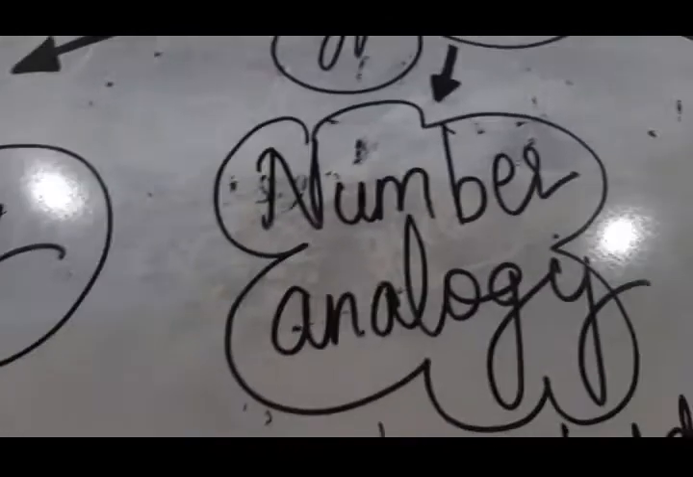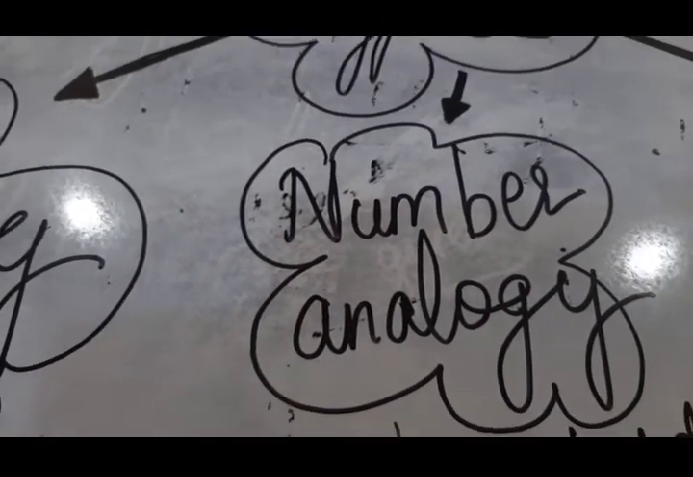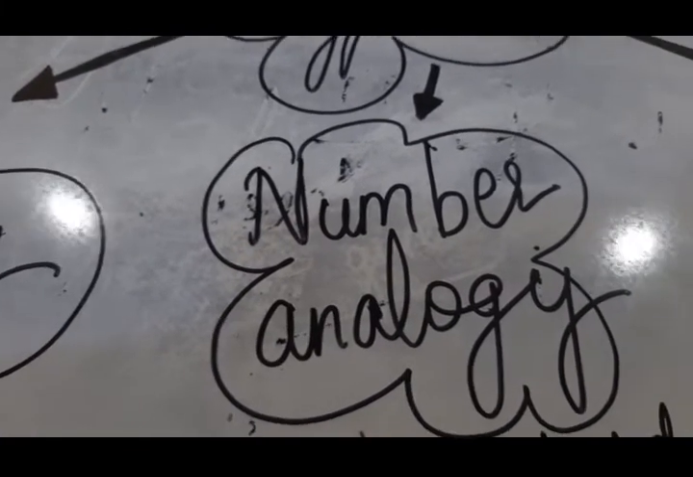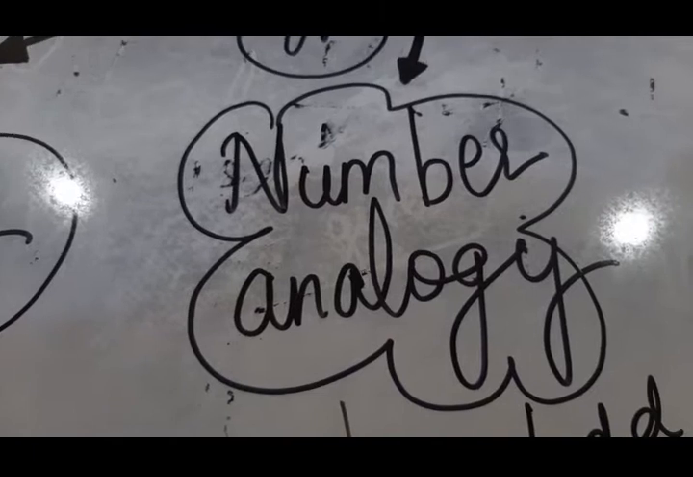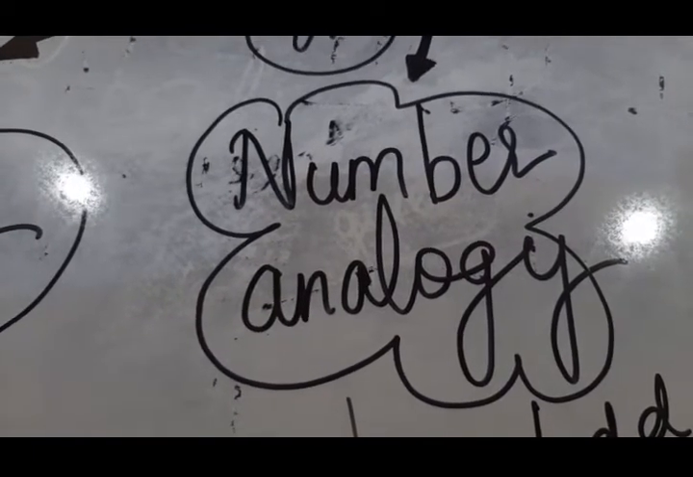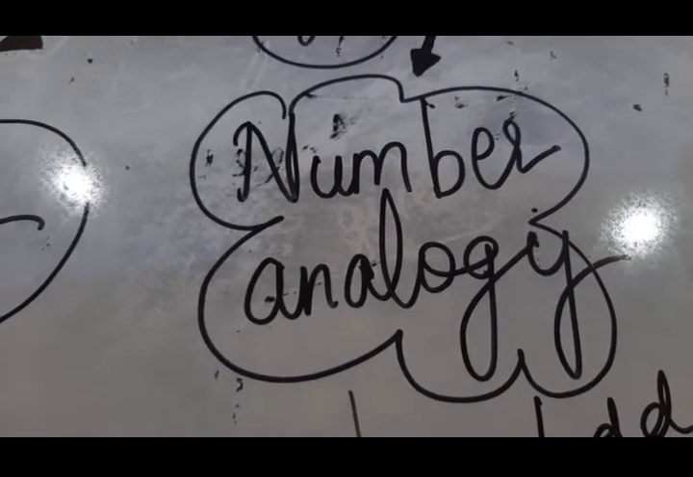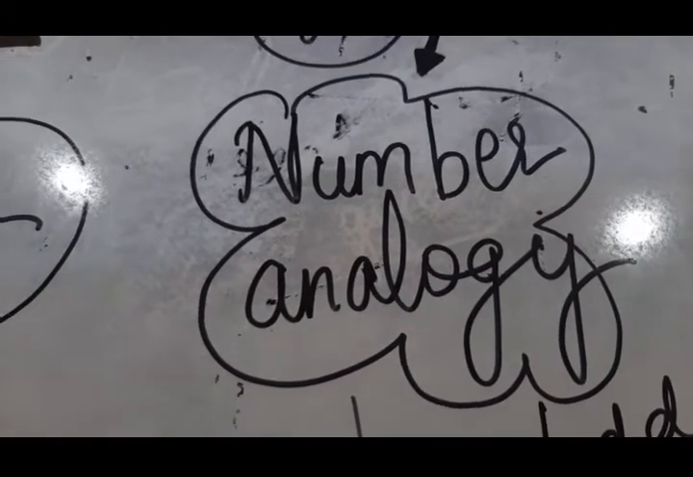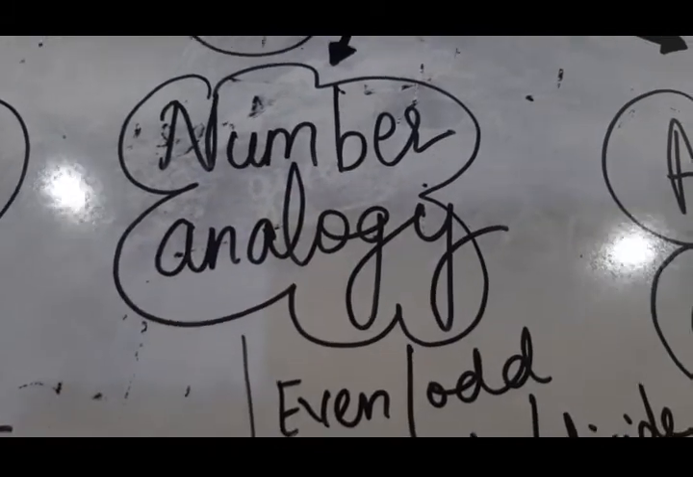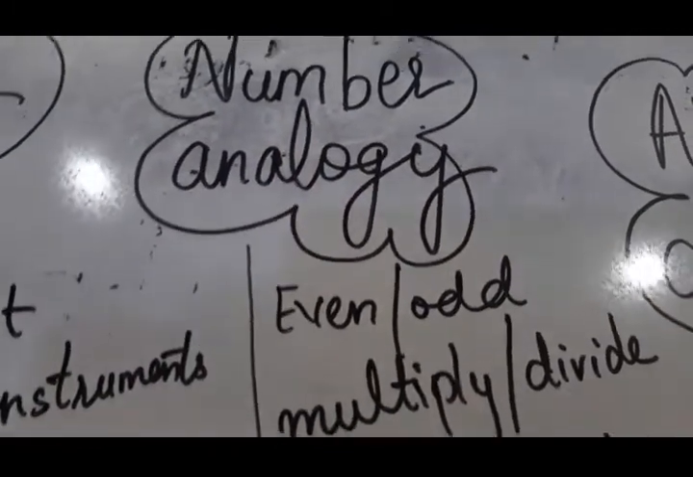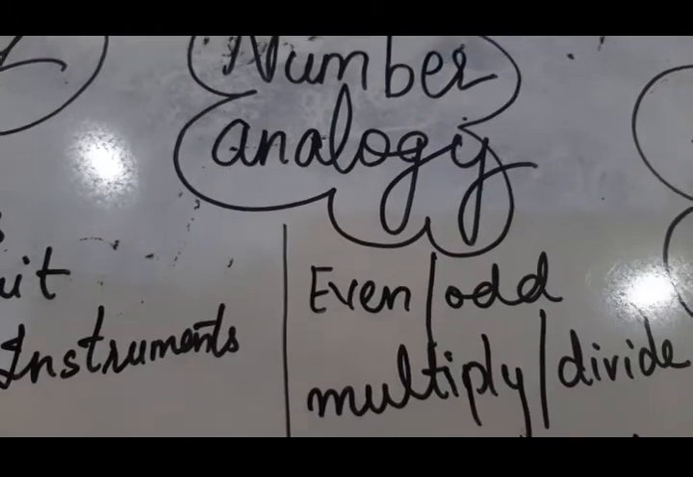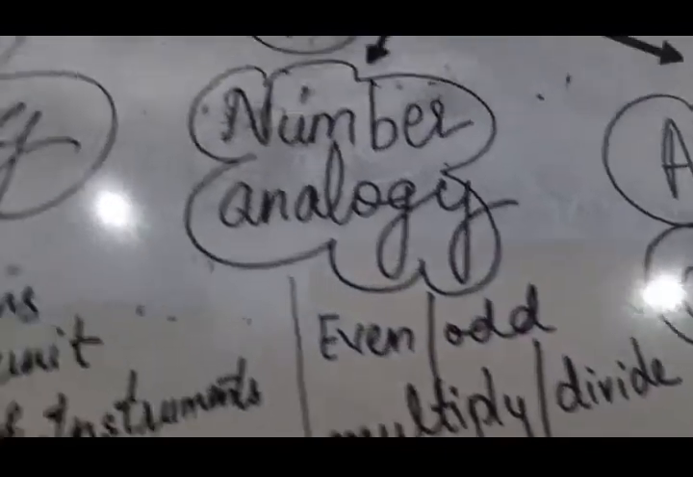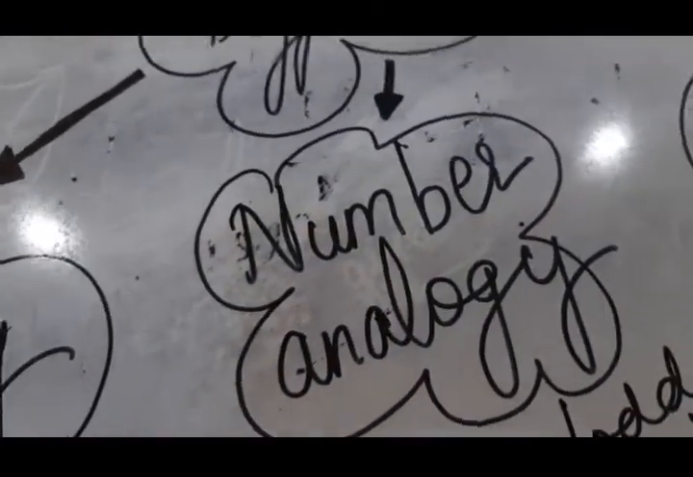In number analogy, the numbers are in a given pair or group. The candidate has to find out the relationship between the numbers or the group of numbers. Then he has to complete the incomplete pair by choosing the correct number from the given alternatives. In this, we can take the example of even and odd numbers, multiplication and division of numbers, addition and subtraction of numbers. You can even take the example of square root of a number.